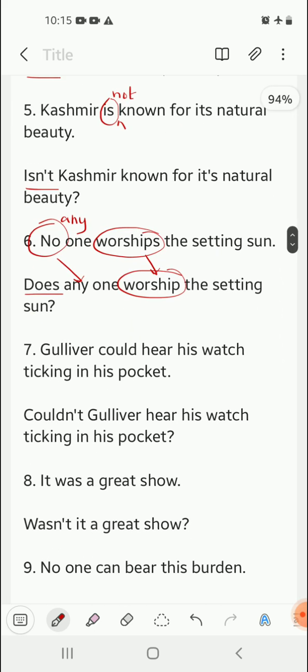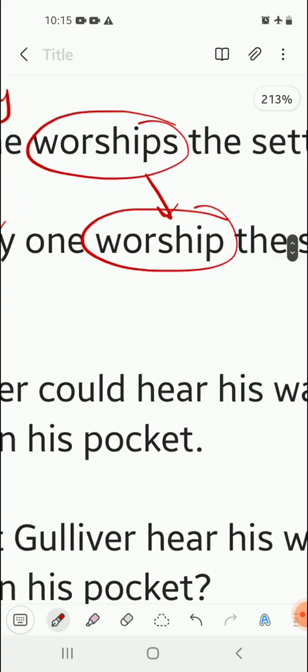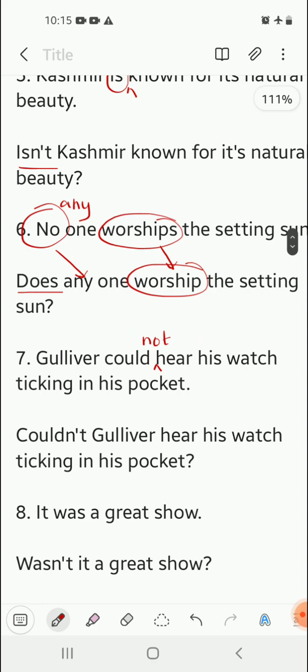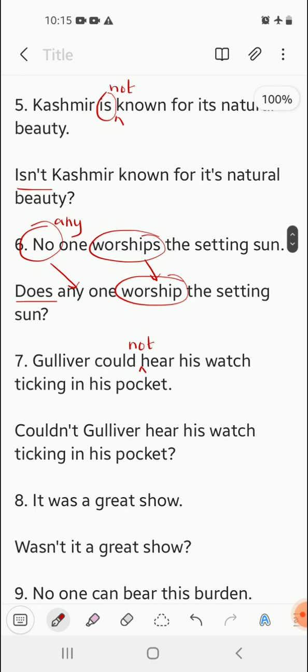Now next, number 7. Gulliver could hear his watch ticking in his pocket. Again, the sentence is a positive sentence, so first convert it into a negative sentence. So Gulliver could not, add a not here, could not hear his watch ticking in his pocket. Now the be form of verb is could not, so it will come in front. Could not is written as couldn't. So couldn't Gulliver hear his watch ticking in his pocket? The rest of the sentence remains the same, and there is a question mark.